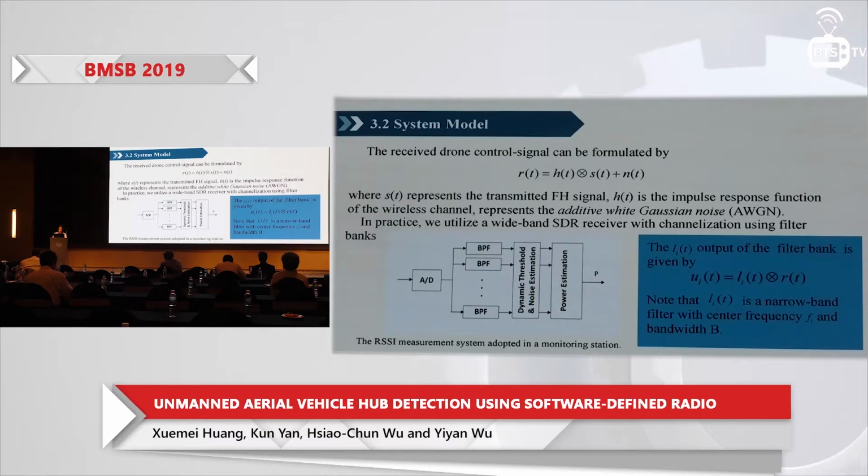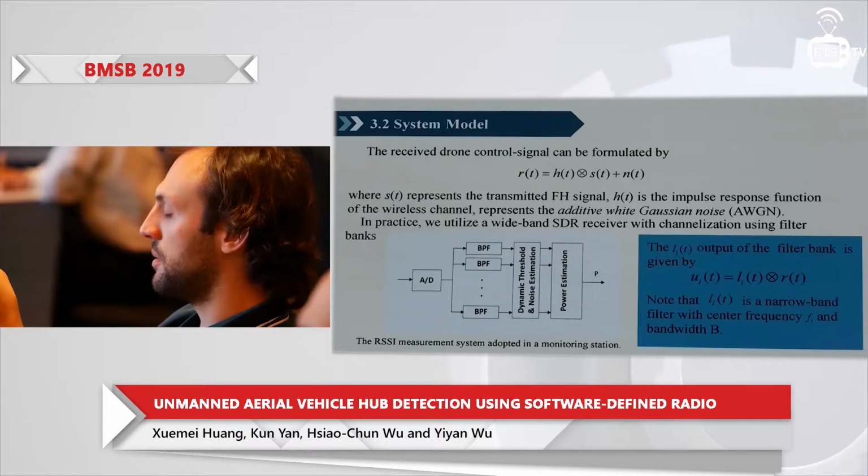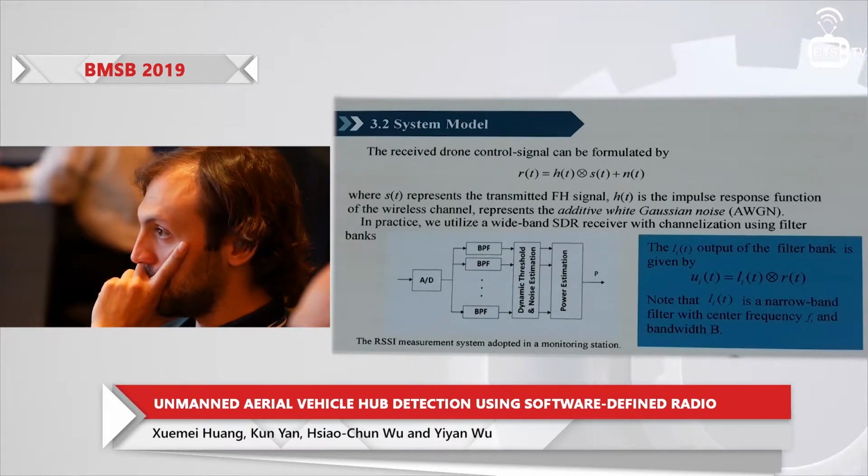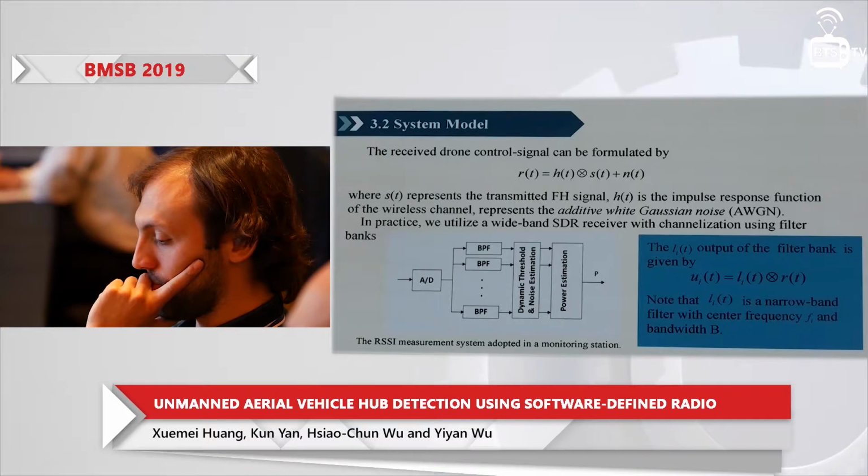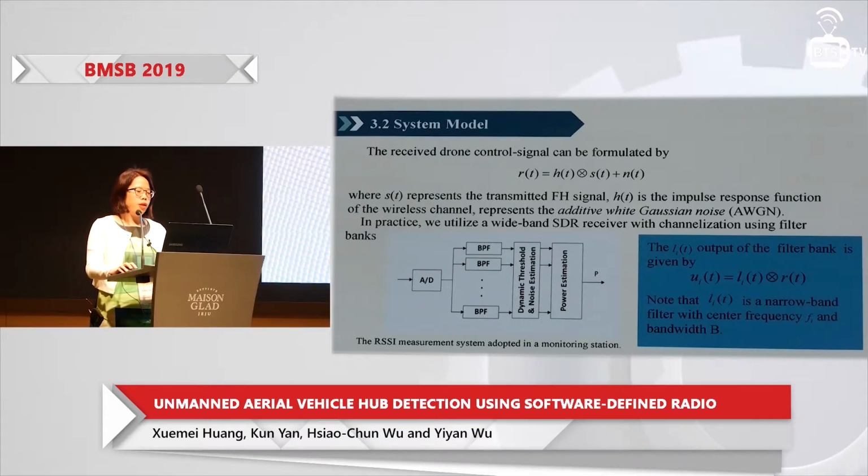Okay. To find out the estimated power, we first formulate this equation. S(t) represents the transmitted FH signal, h(t) is the impulse response function of the wireless channel, and n(t) is AWGN. Since the bandwidth and hopping frequencies are assumed to be prior knowledge, many narrowband filters are designed to channelize the incoming FH signals.